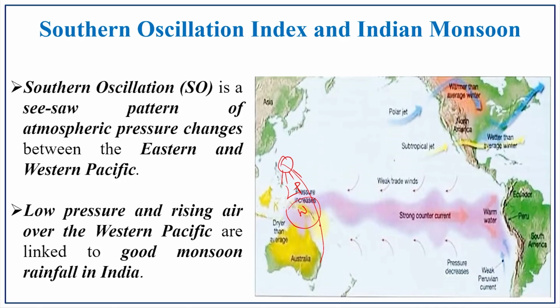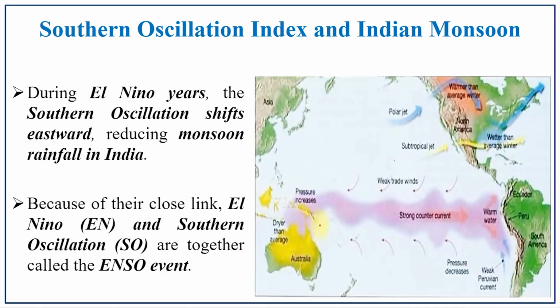So, this was the situation. Southern oscillation index and Indian monsoon: during the El Nino year, the SO, that is southern oscillation, shifts eastwards, reducing the monsoon rainfall in India. If it shifts to the eastern Pacific region, this region will not be experiencing the rainfall. Because of the dry condition here, it also leads to dry condition in the Indian subcontinent. So, this was the correlation between the SOI and the Indian monsoon.